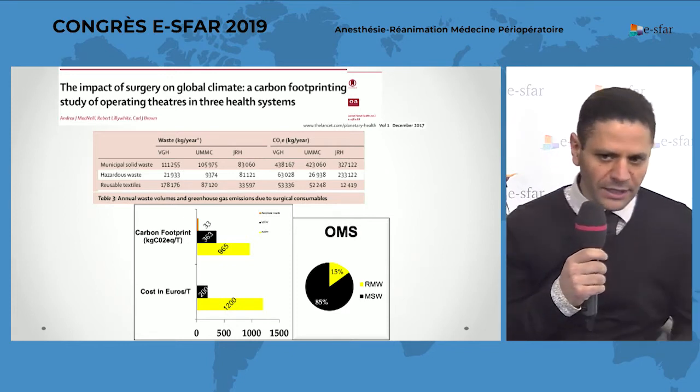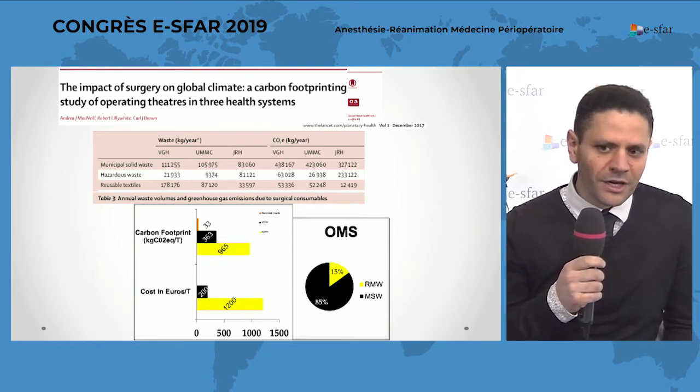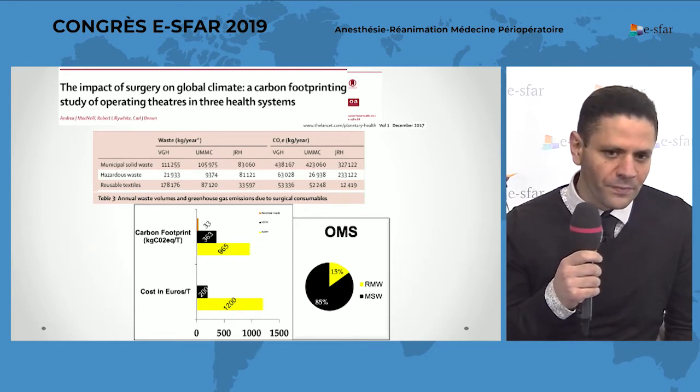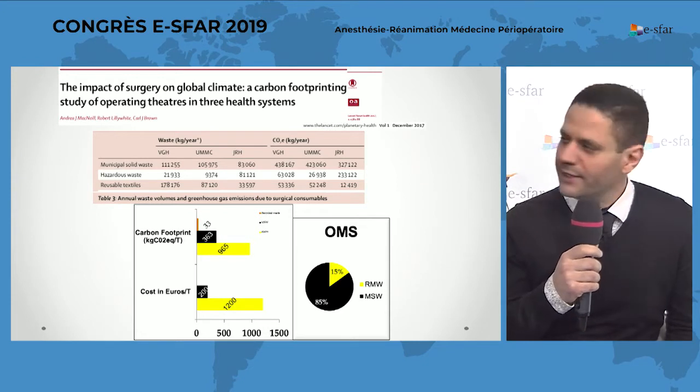If we focus on the treatment, the disposal of hazardous waste produces 3 times more CO2 equivalent than normal waste, and it costs 6 times more than normal waste.